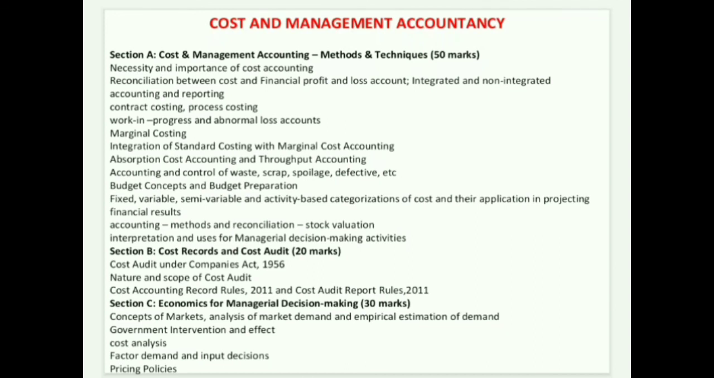Then talking about Section B, that will be of 20 marks: cost record and cost audit. Cost audit under the section of the Act 1956, nature and scope of cost audit, Cost Accounting Records Rules 2011 and Cost Audit Rules 2011. Section C, which will have 30 marks: economic and managerial decision making, like concept of market, analysis of market, demand, empirical estimation of demand, government intervention effect, cost analysis, factor demand, input decision, pricing policy.